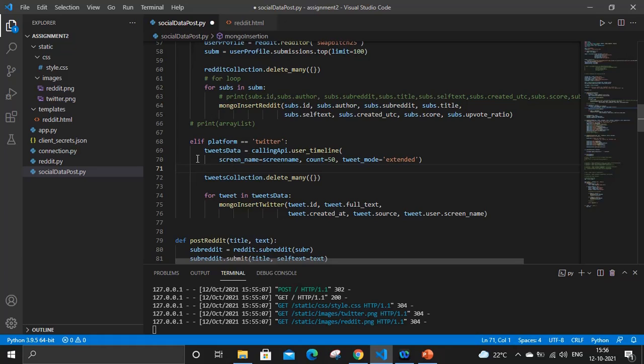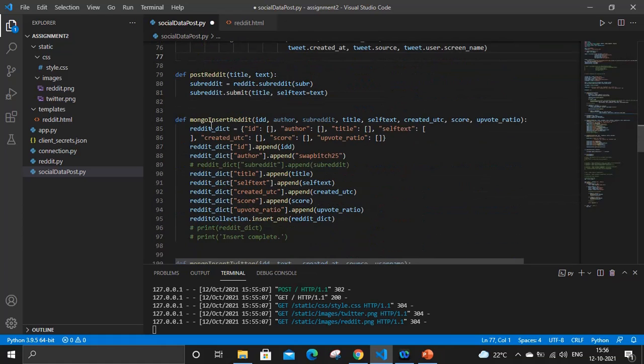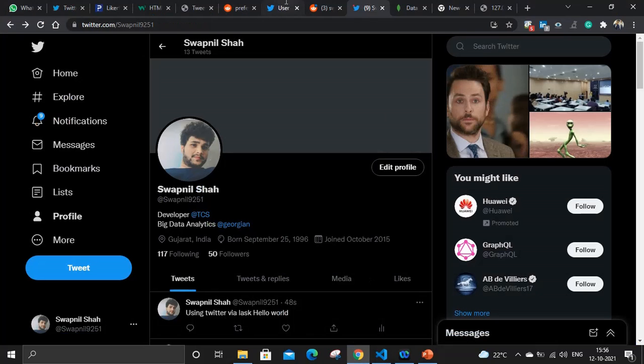So there I am getting all the data till now. Basically, I have done 13 to 14 tweets till now. First of all, I get all the tweets till now, and then I am looping into this function, that is Mongo insert Twitter. There I am making one dictionary, and on making the dictionary, I am posting that data into the Mongo database. So let me show you that Mongo cluster.